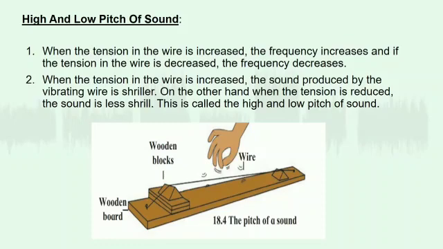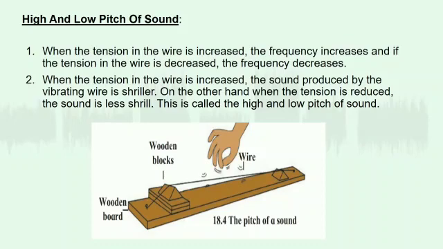Take a wooden board about 80 to 90 centimeters long and 5 centimeters wide. Hammer two nails into it, each a few centimeters away from its two ends. Tie the end of a thin metal wire to the nails so that the wire is stretched tightly between them. Insert a wedge-shaped wood or plastic block under the wire near each of the nails and pluck the wire tightly. Did you hear any sound? Observe whether the wire vibrates.